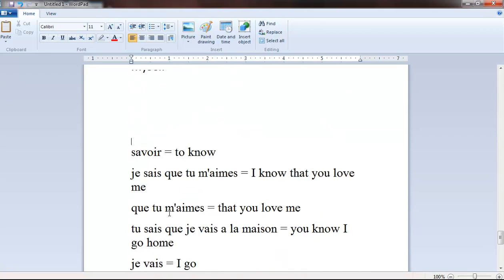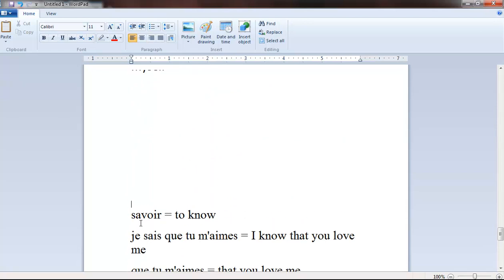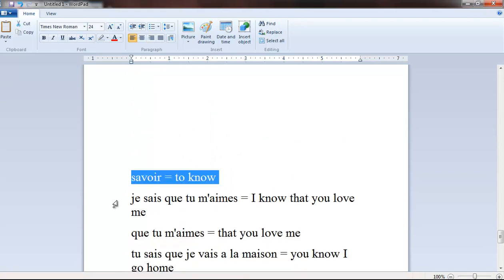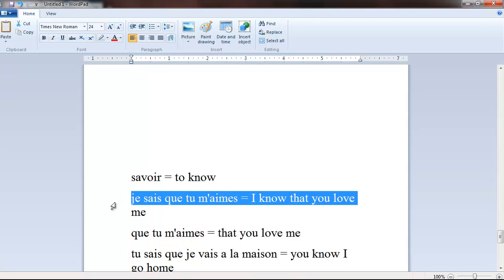This time is with the verb savoir, which means to know. Je sais que tu m'aimes. I know that you love me. Je sais, it means I know.